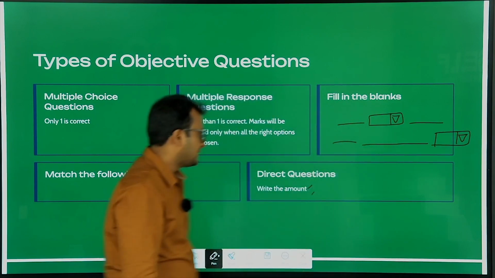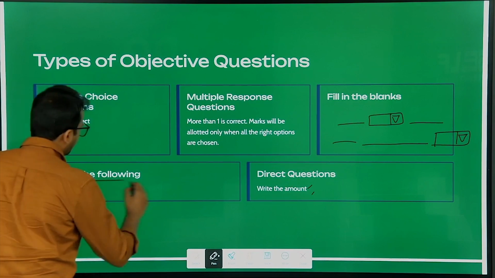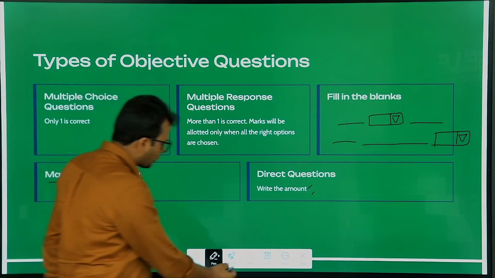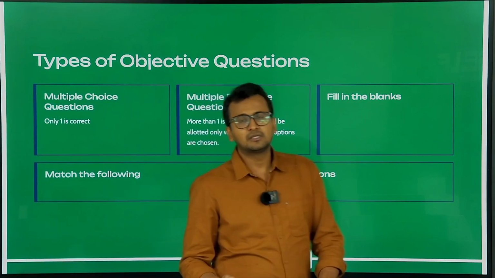Okay, next is your match the following questions. Match the following is something which you have done in your school.